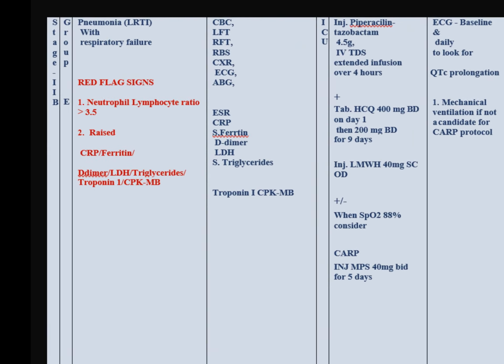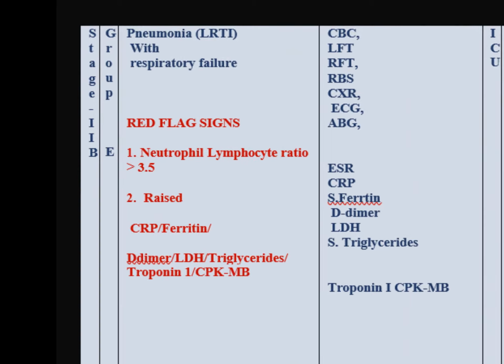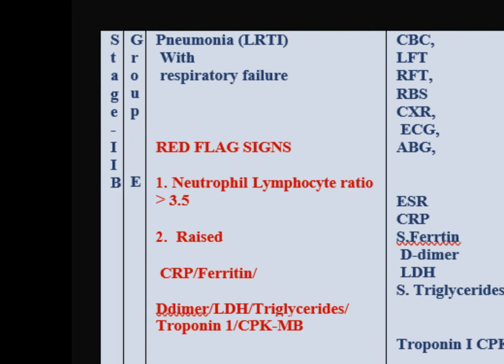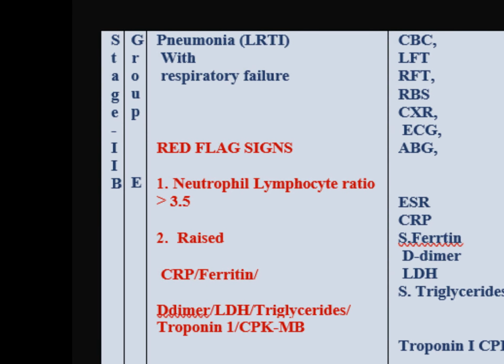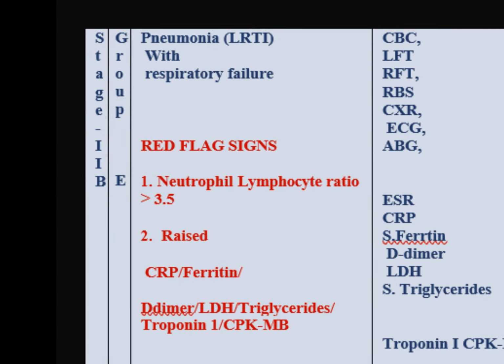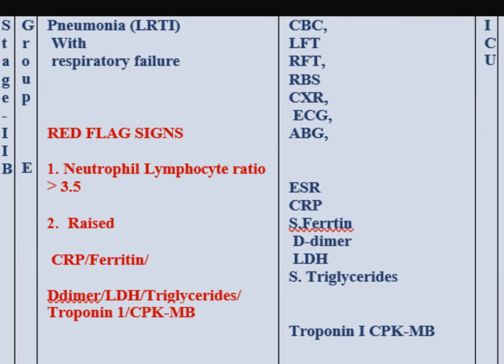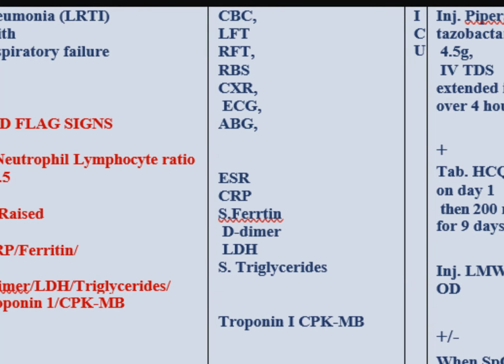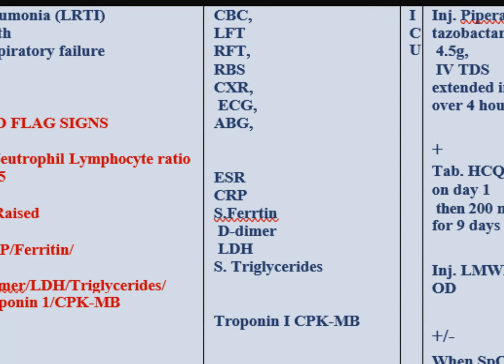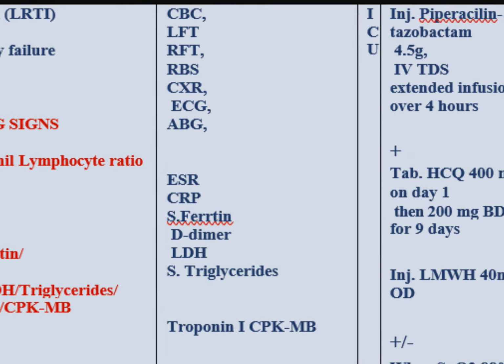Let's look at group E. You can remember E for hypoxia. There is pneumonia with respiratory failure. Check the red flag signs, which are the NL ratio and raised inflammatory markers. Workup is the same. Only cardiac enzymes like Troponin-I and CK-MB are added.